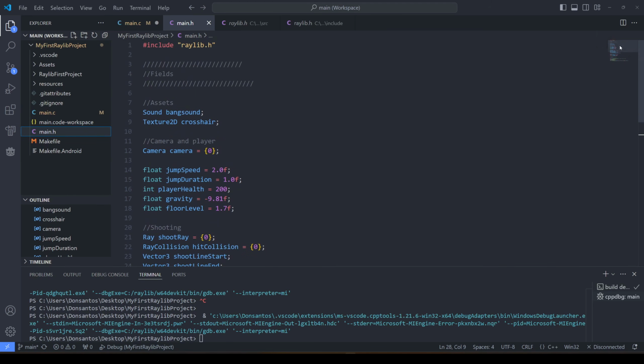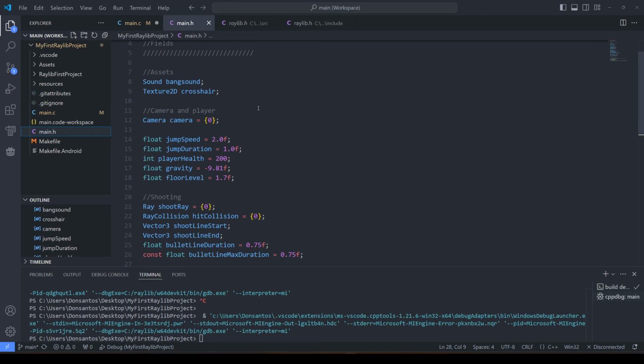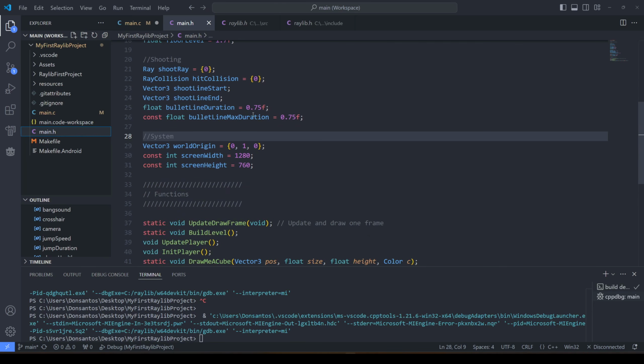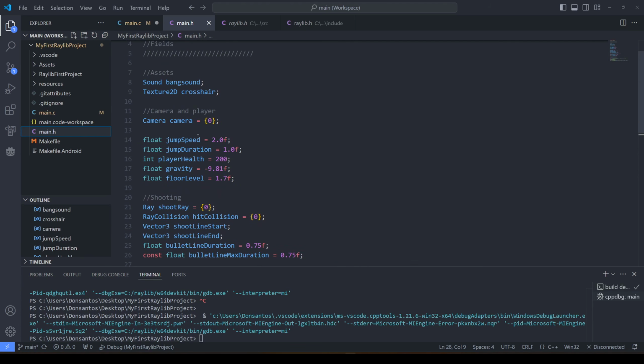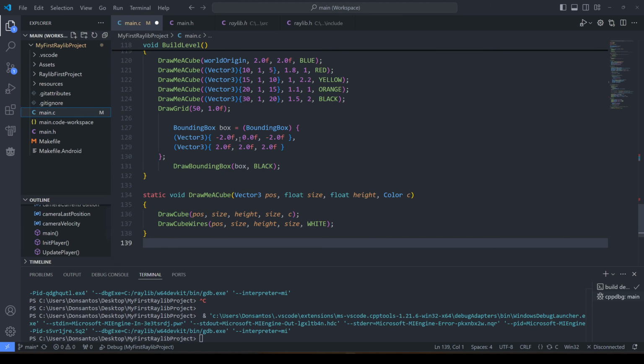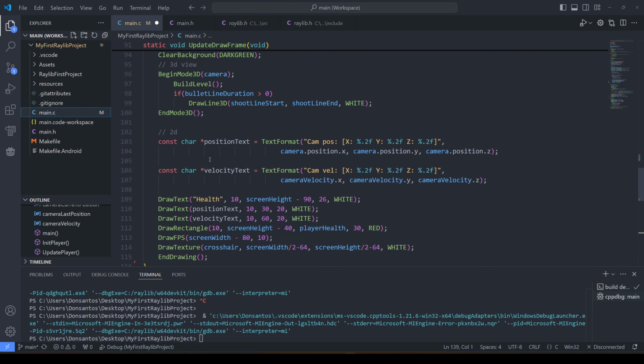Let's consider this a checkpoint of sorts. But everything works now. We can fire, we can draw a line, we can jump, all the things we've been building towards is now implemented. This took me a few hours as well. So I need to figure out what else I want to make and how I want to get there.